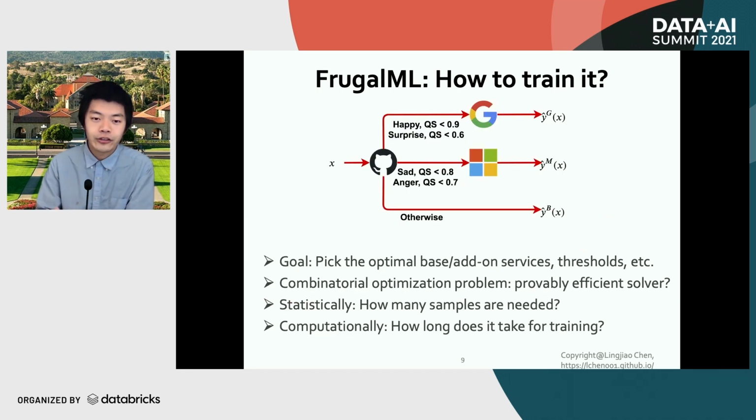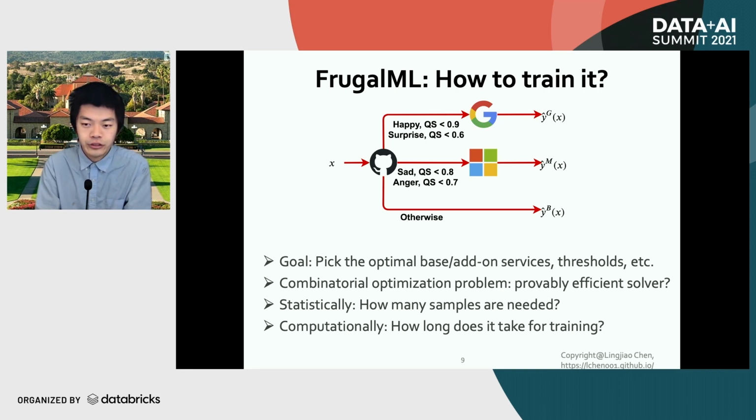So how do we actually train a good FrugalML strategy? Notice that there are many parameters in a strategy. For instance, how to pick the right or optimal base service, how to pick the right or optimal add-on services, how do you set up the switchers, etc. This is modeled as a combinatorial optimization problem.